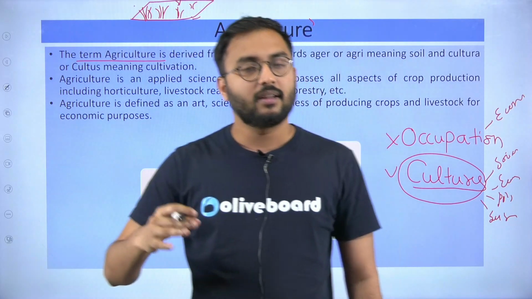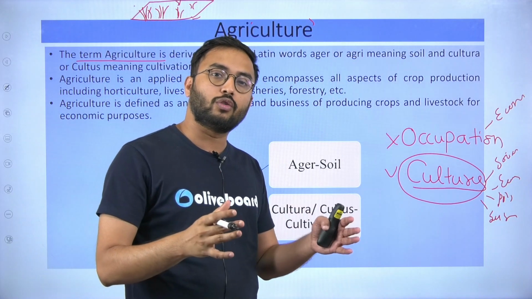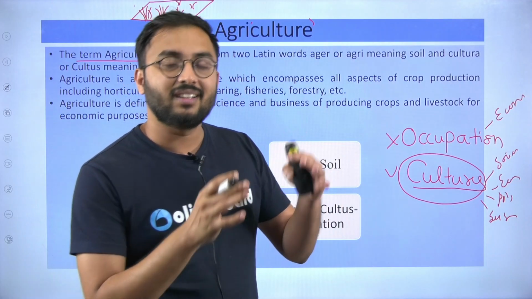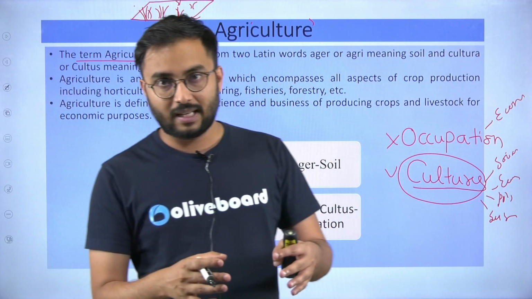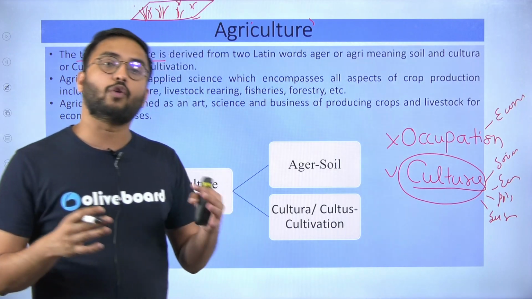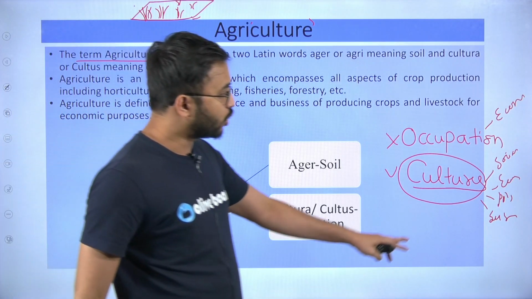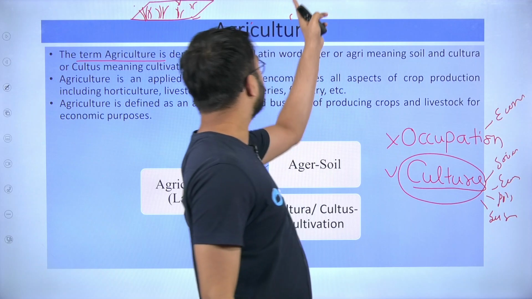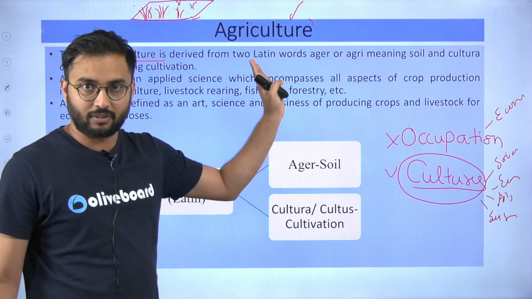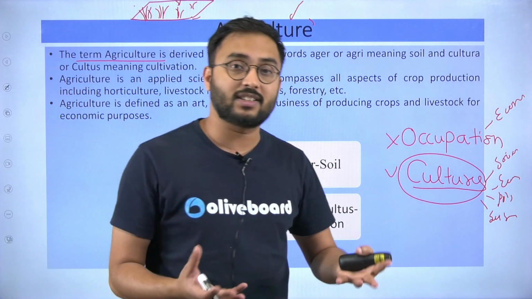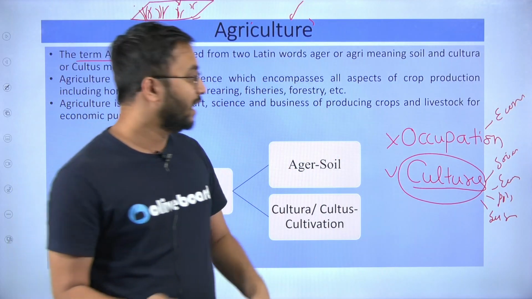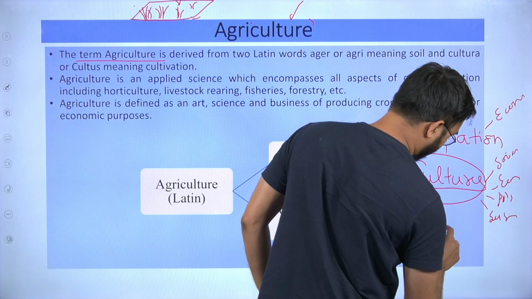The settlement led to formation of villages, or maybe settled towns, hamlets. This led to formation of societies which were dependent on this occupational activity. Excessive production of grains, excessive production of agricultural products resulted in trade.